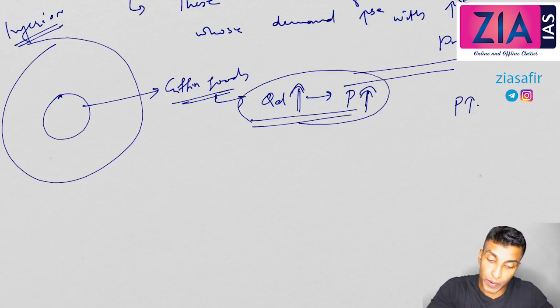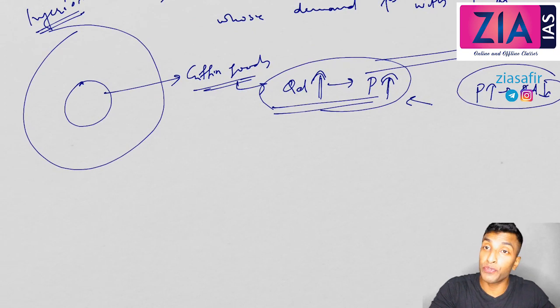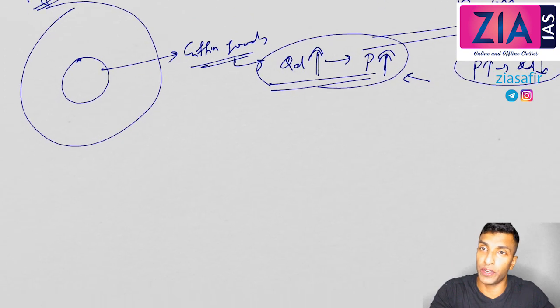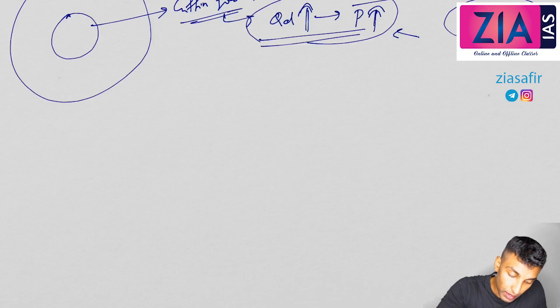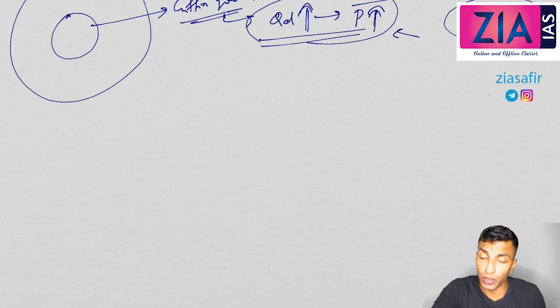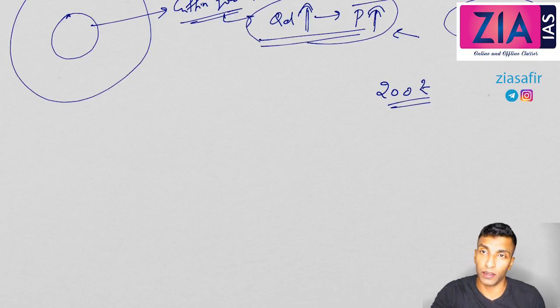Why? Because normally when price is increasing, quantity demanded should decrease. But here it is increasing. Why is it happening? It is in case of inferior good. This is specific to inferior good. To understand that, you need to assume certain things. The person is so poor. Let's take one person, one household. So let's say that household is having only 200 rupees with them for their food requirement.